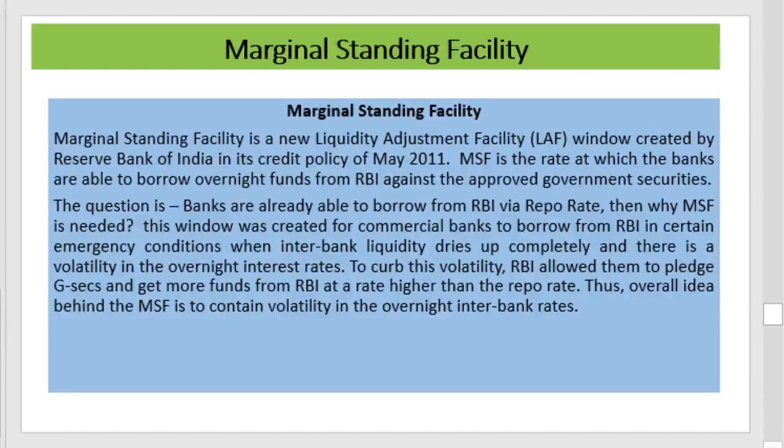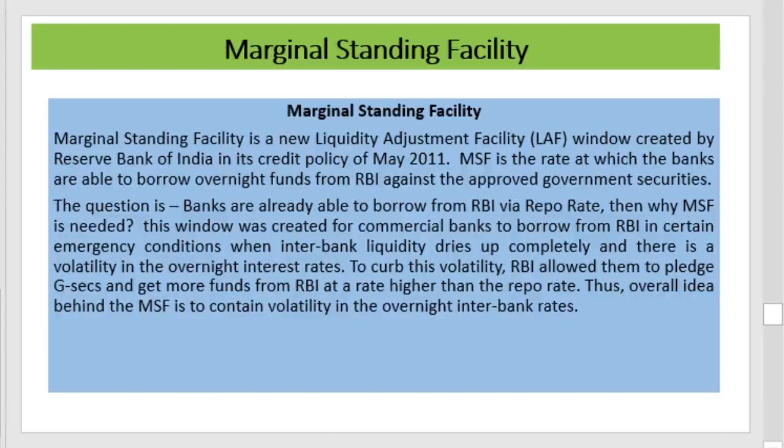Here we know that they have a provision of liquidity adjustment facility in the form of repo and reverse repo. If that fund, which is in accordance with the net time and deposit liability, is over, then the bank can opt for this one, or when the volatility in the overnight rate is very high. To curb this volatility, RBI allowed them to pledge government securities and get more funds from the RBI at a rate higher than the repo.